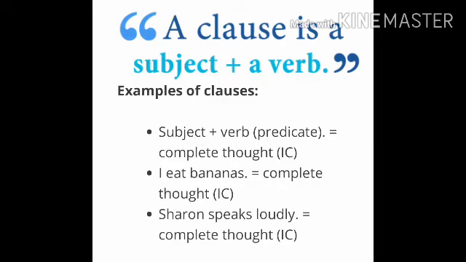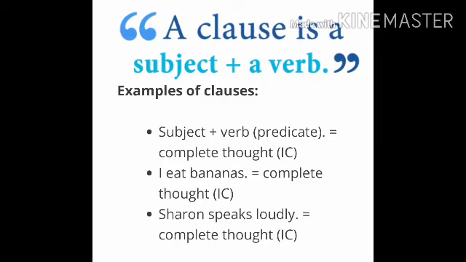Okay, so you can see on the screen a clause is a subject plus a verb combination. That means in a sentence you will be able to find a subject, a verb, and a predicate, which in total we can say is a complete thought. That particular sentence is called a complete clause.